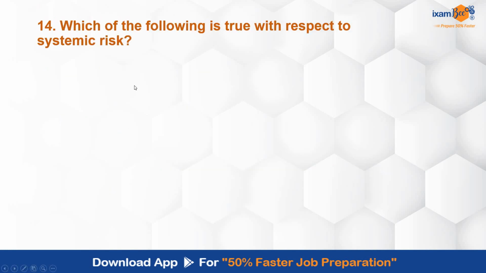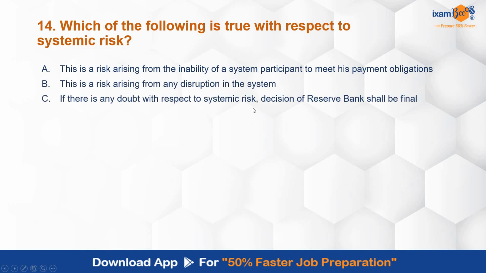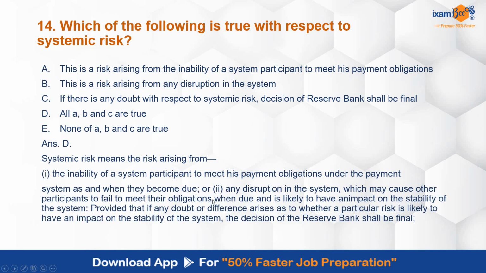Which of the following is true with respect to systemic risk? This is the risk arising from inability of a system participant to meet his payment obligations. Risk arising from any disruption in the system. If there is any doubt with respect to systemic risk, decision of Reserve Bank shall be final. All B, A, B, C are true. What they are asking you is which of the following is true, or all of them are true. What is there in the D option, which we can see over here, or in E option, none of the above are true. So very carefully you read the question and options first and then answer. Correct answer is D. All of these are true. All of these are coming under systemic risk. All these points you can find.